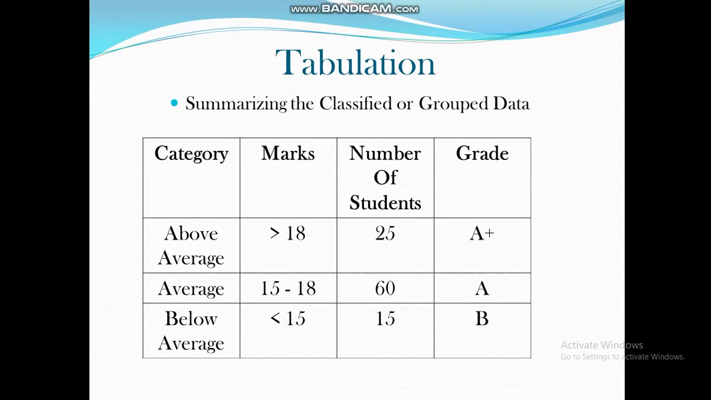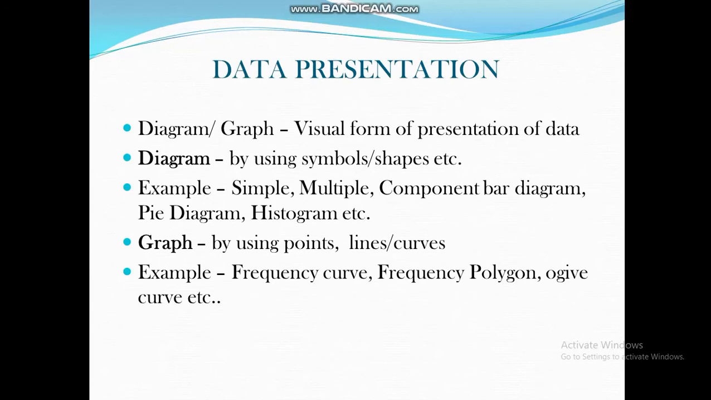Next is tabulation. Tabulation means summarizing the classified or grouped data. This is an example of tabulation. In above average, the mark is above 18, the number of students is 25, and the grade is A plus, and average is like this. So this is tabulation.